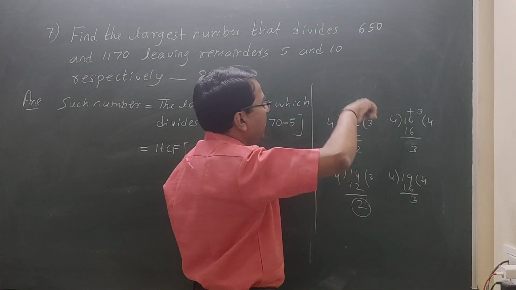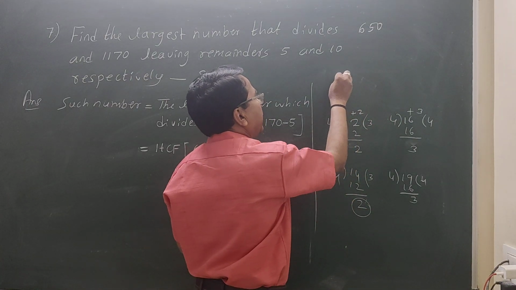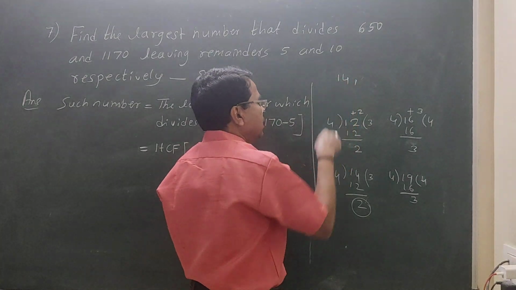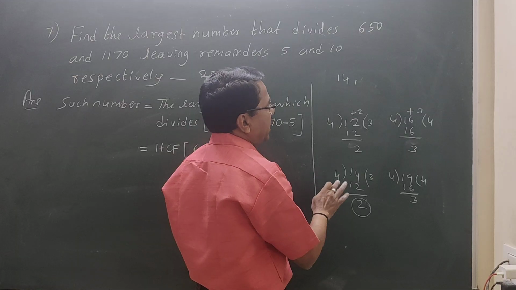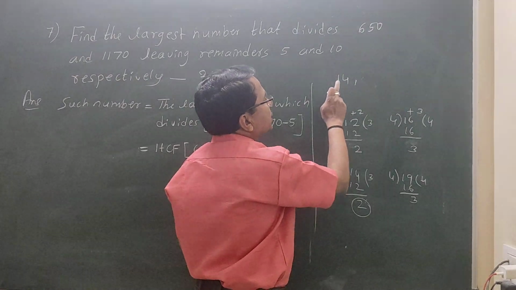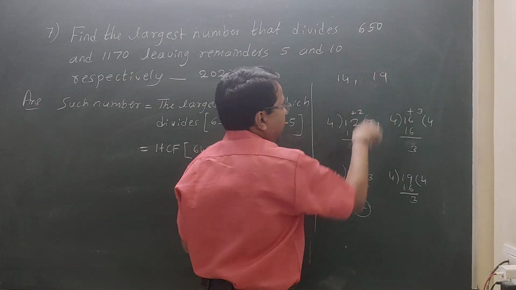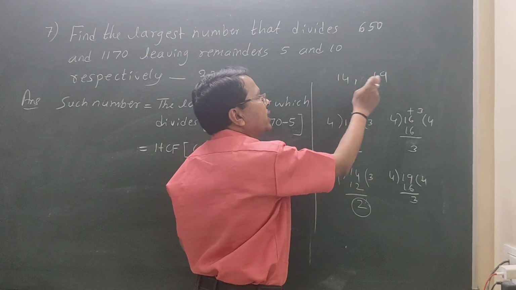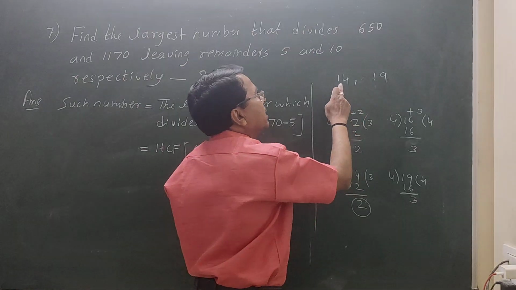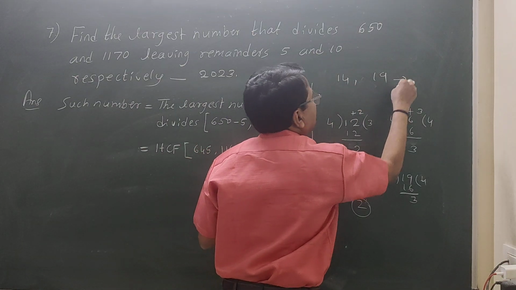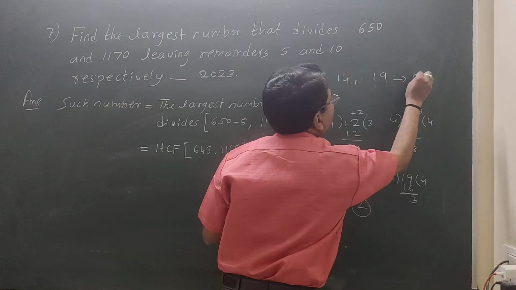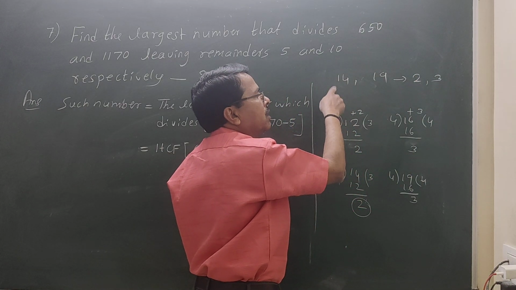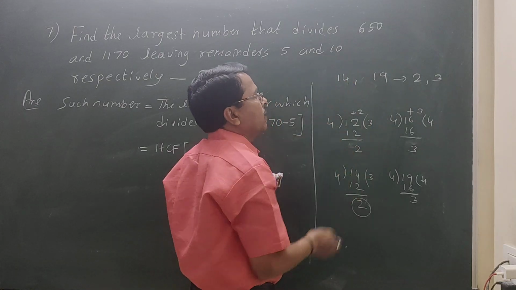Okay, I'll come back. If it is asked to find the largest number which divides 14 and 19 and gives the remainder 2 and 3. When you divide 14 by that number, the remainder should be 2.